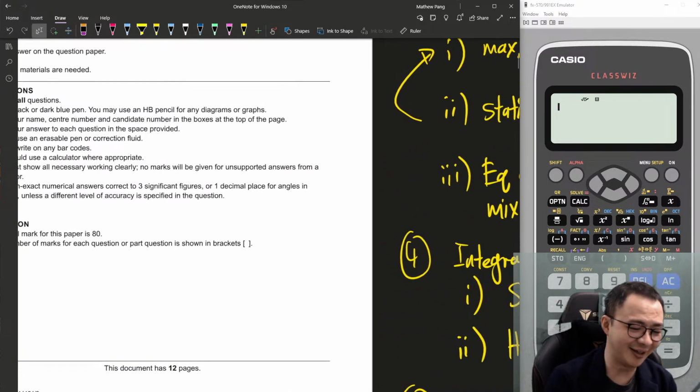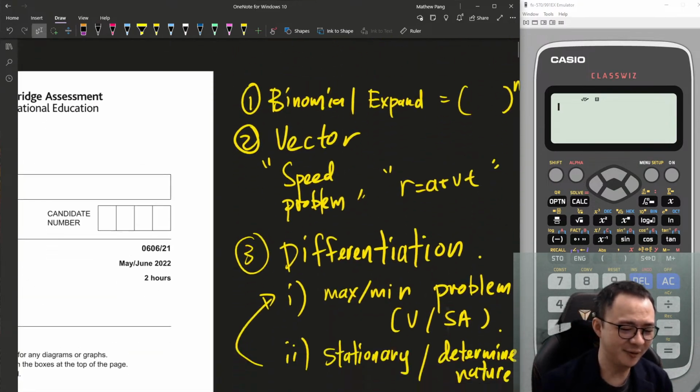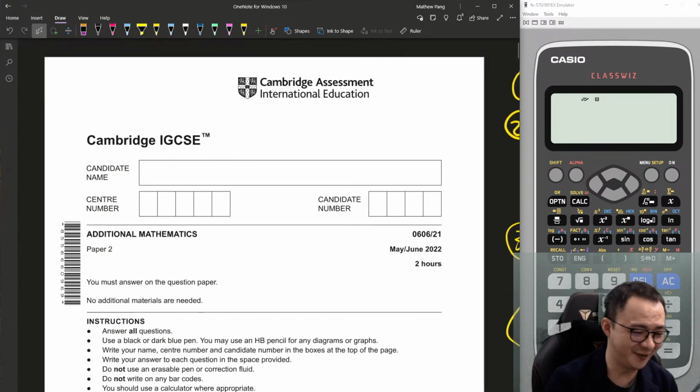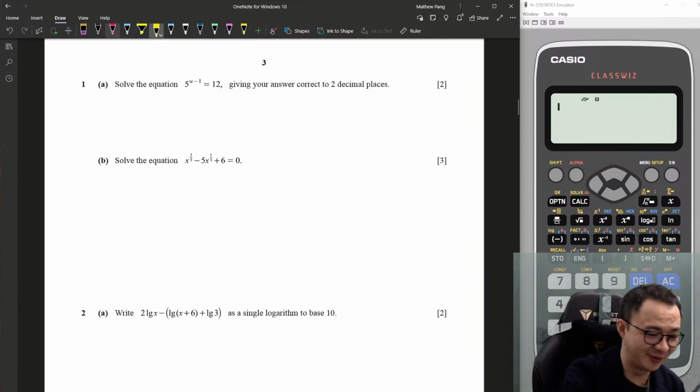Anything I missed? Okay, so today we will just try to see any of these questions, if you have found any here from the paper 2 May June. Let's begin. I do not want to waste your time.